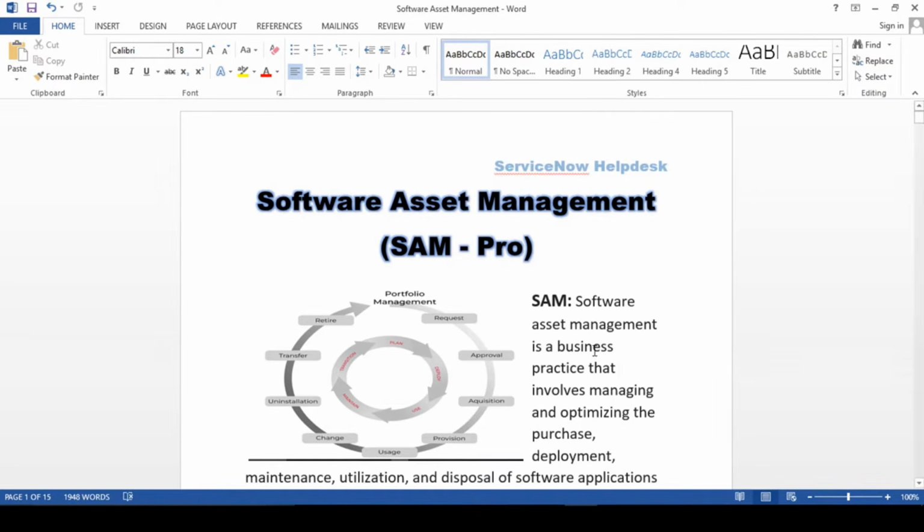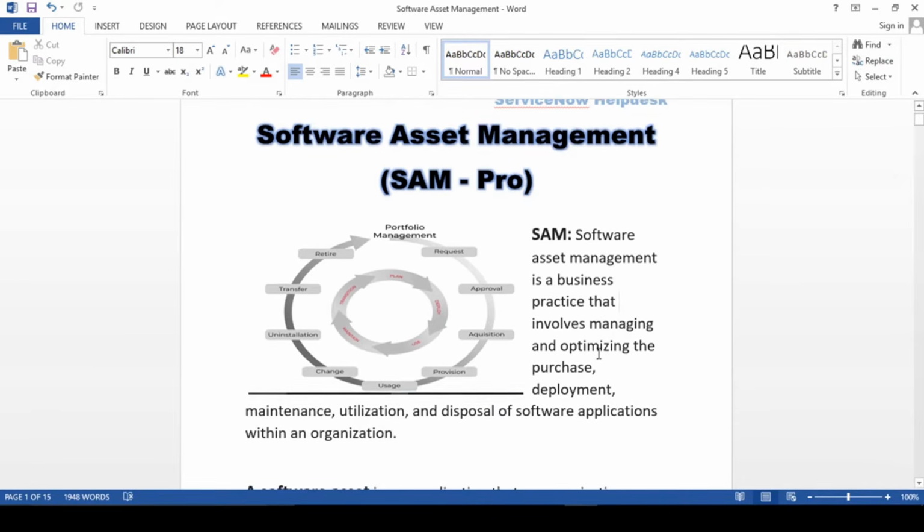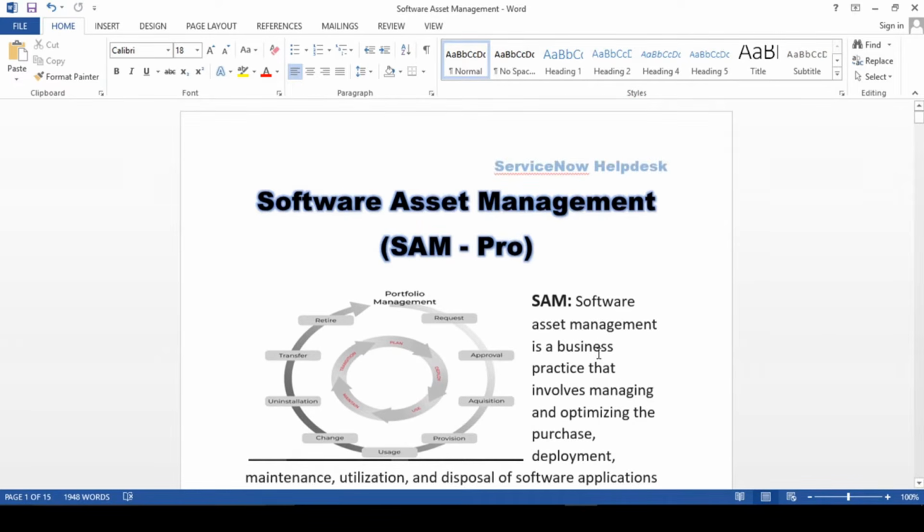So if you have watched my software asset management video, then you must have seen that we have talked about the life cycle of the hardware asset management. So here the same thing will apply, guys. In this software asset management also, I'll be talking about the life cycle of the software asset management, right?